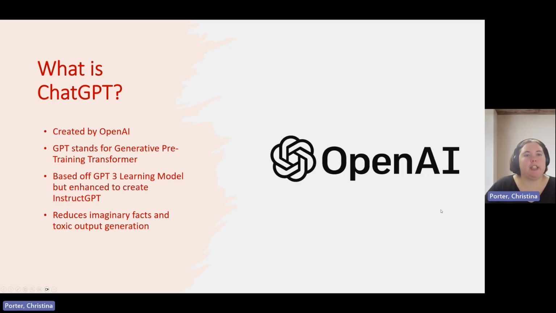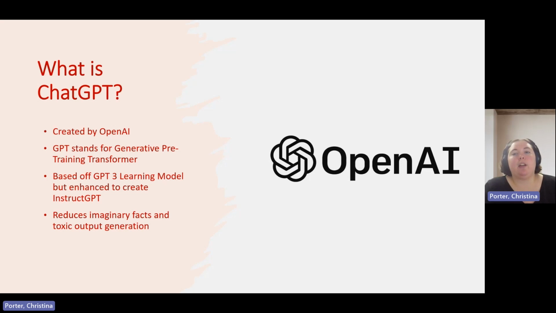What is ChatGPT? ChatGPT is created by OpenAI, which is a company that allows you to use artificial intelligence products. OpenAI creates these models and strives to give them human values and human characteristics. GPT stands for Generative Pre-Training Transformer.